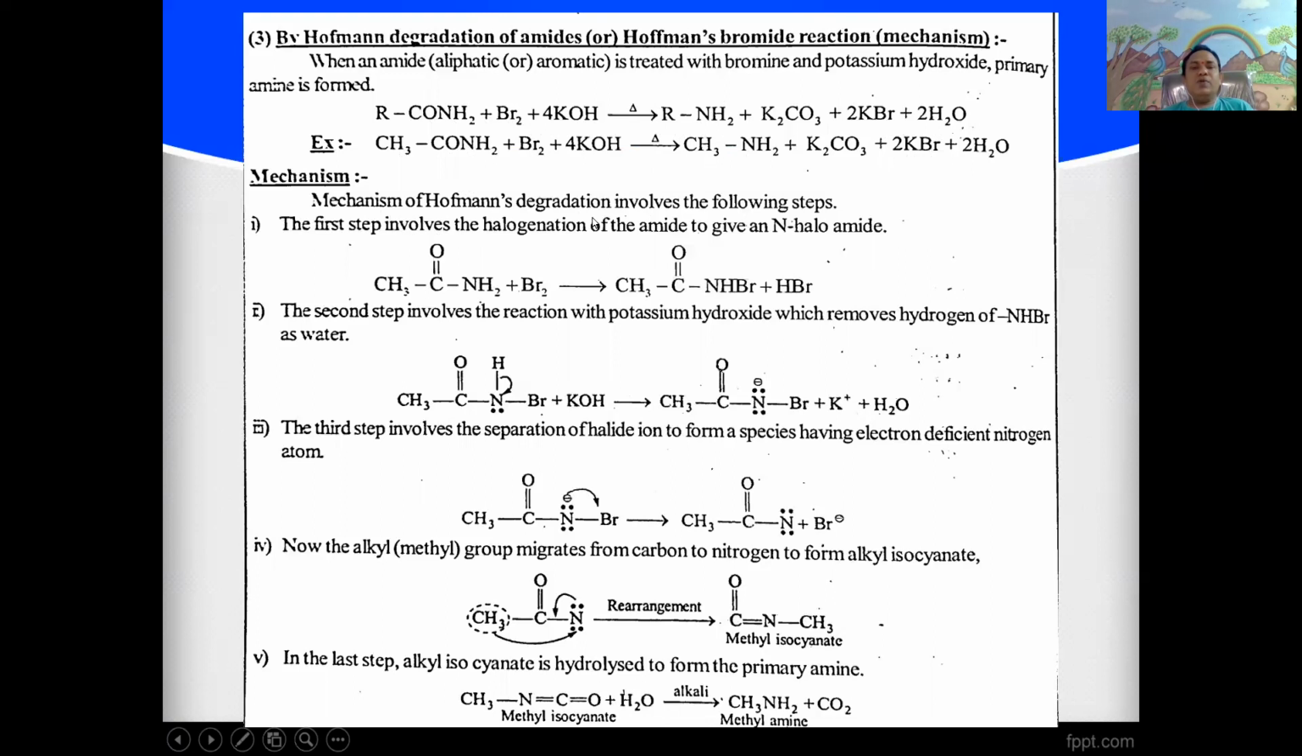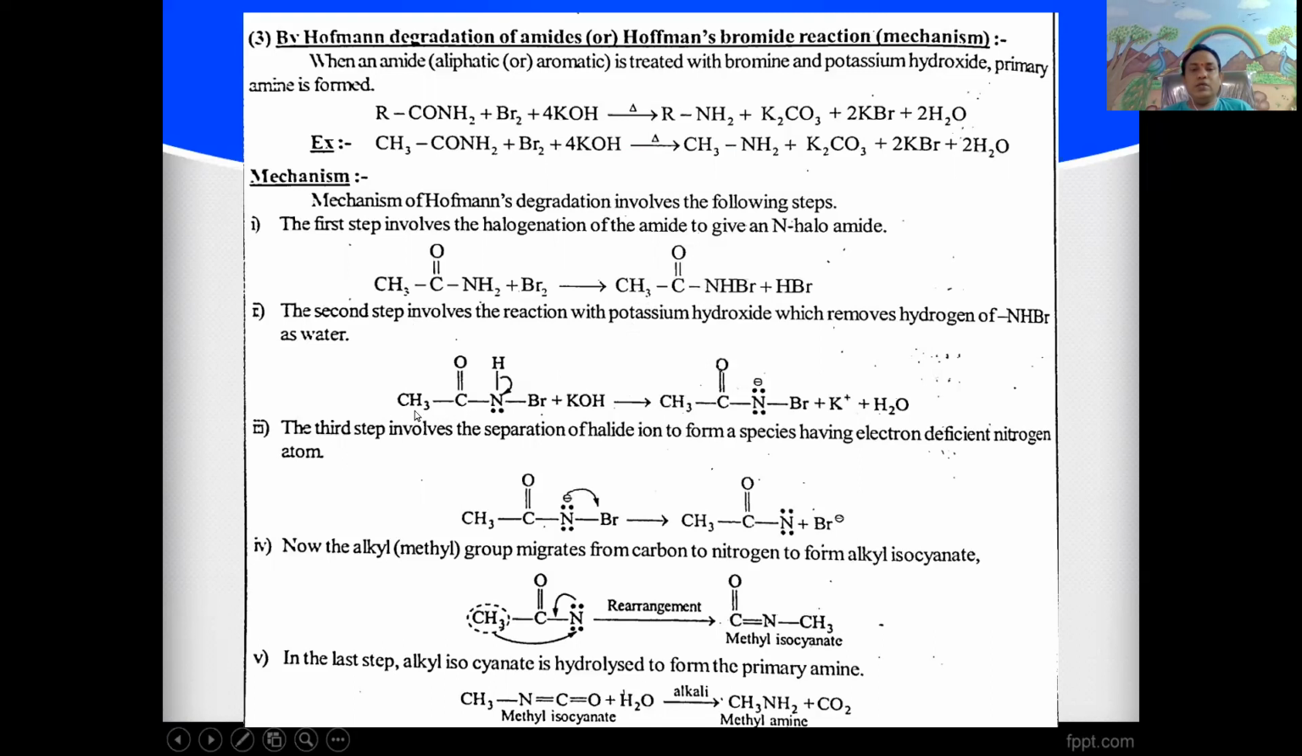Here, the mechanism of Hofmann's degradation involves the following steps. In the first step, halogenation of amide gives N-haloamide, that is CH3CONH2 plus bromine gives CH3CONHBr plus HBr. N-bromoacetamide is obtained.